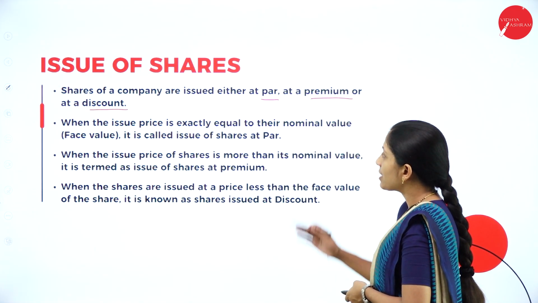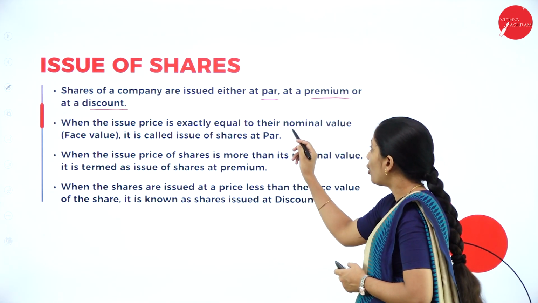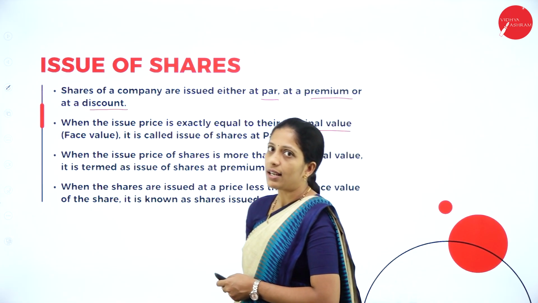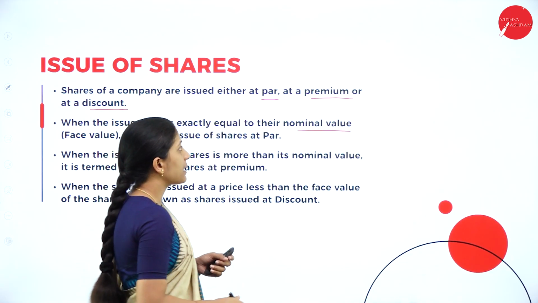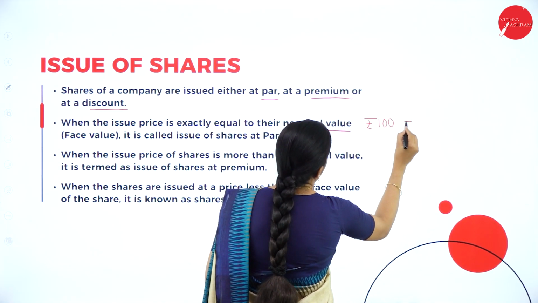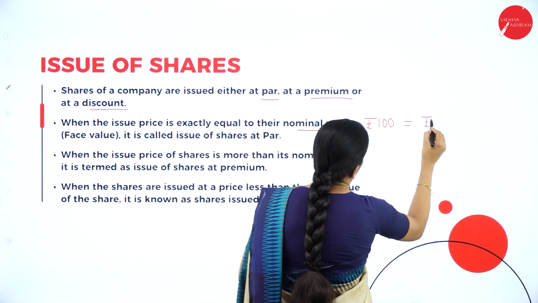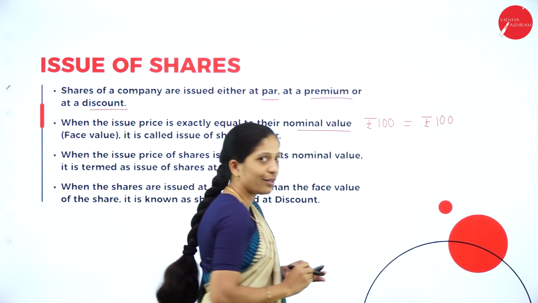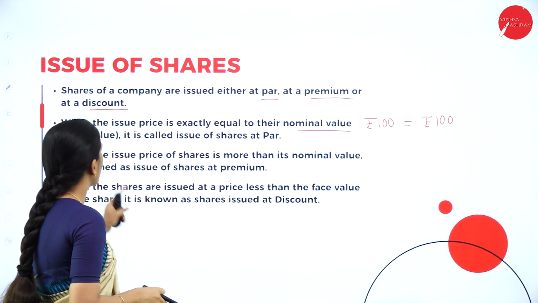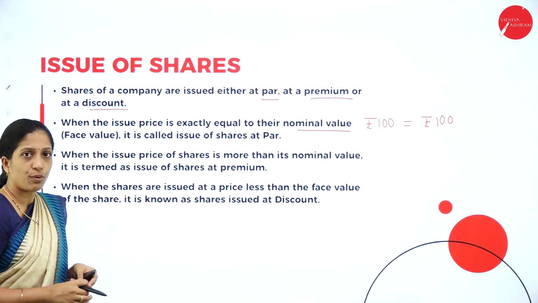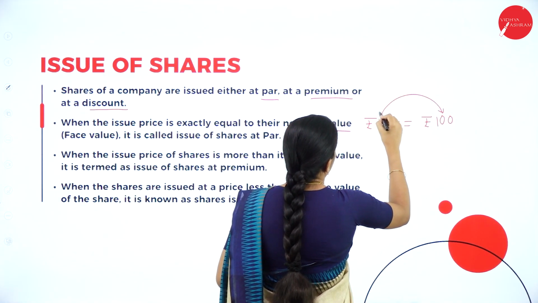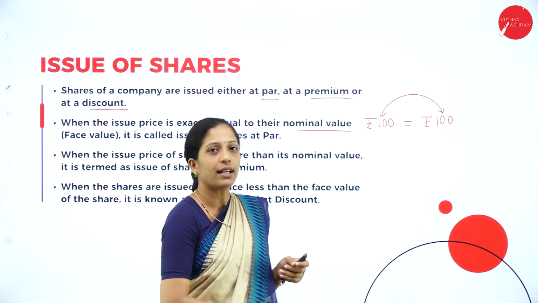When the issue price is exactly equal to the nominal value, that is face value, it is called as what? Issue of shares at par. For example, suppose the value of each share is 100 rupees and it is issued at rupees 100 only. That is the exact value. Then it is called as what? Issue of shares at par. So what do you mean by issue of shares at par? When the issue price is exactly equal to the nominal value, it is called issue of shares at par.